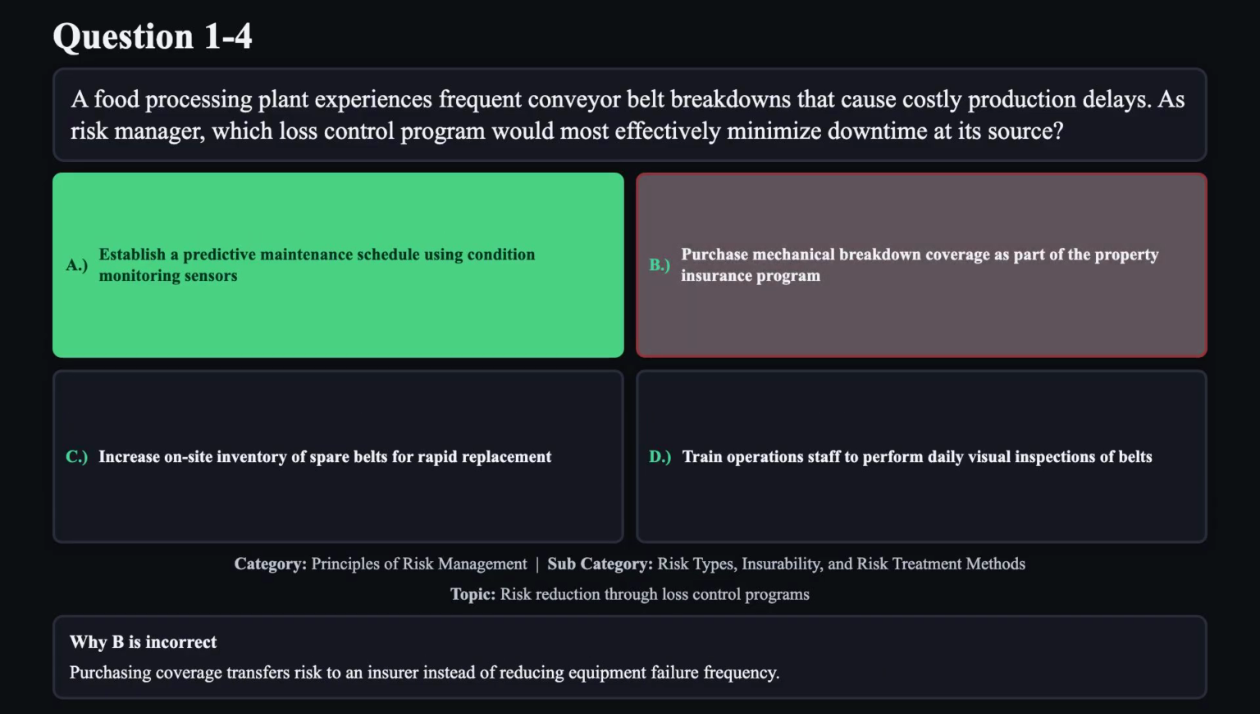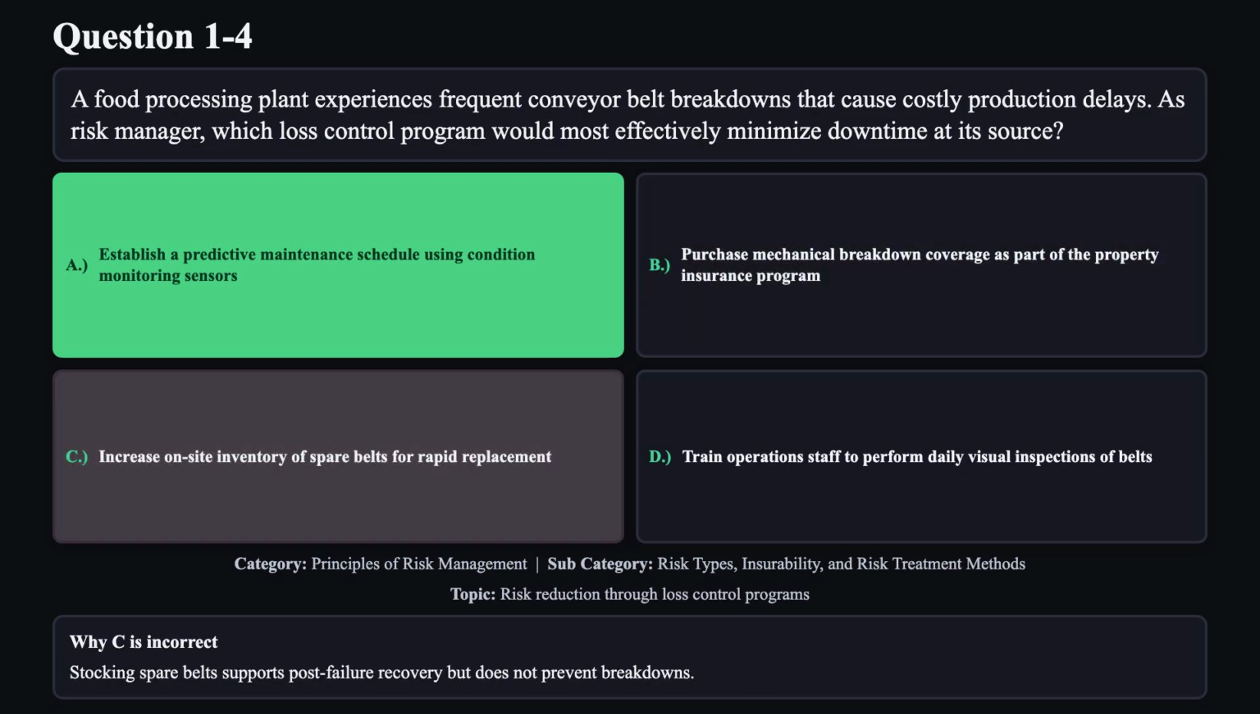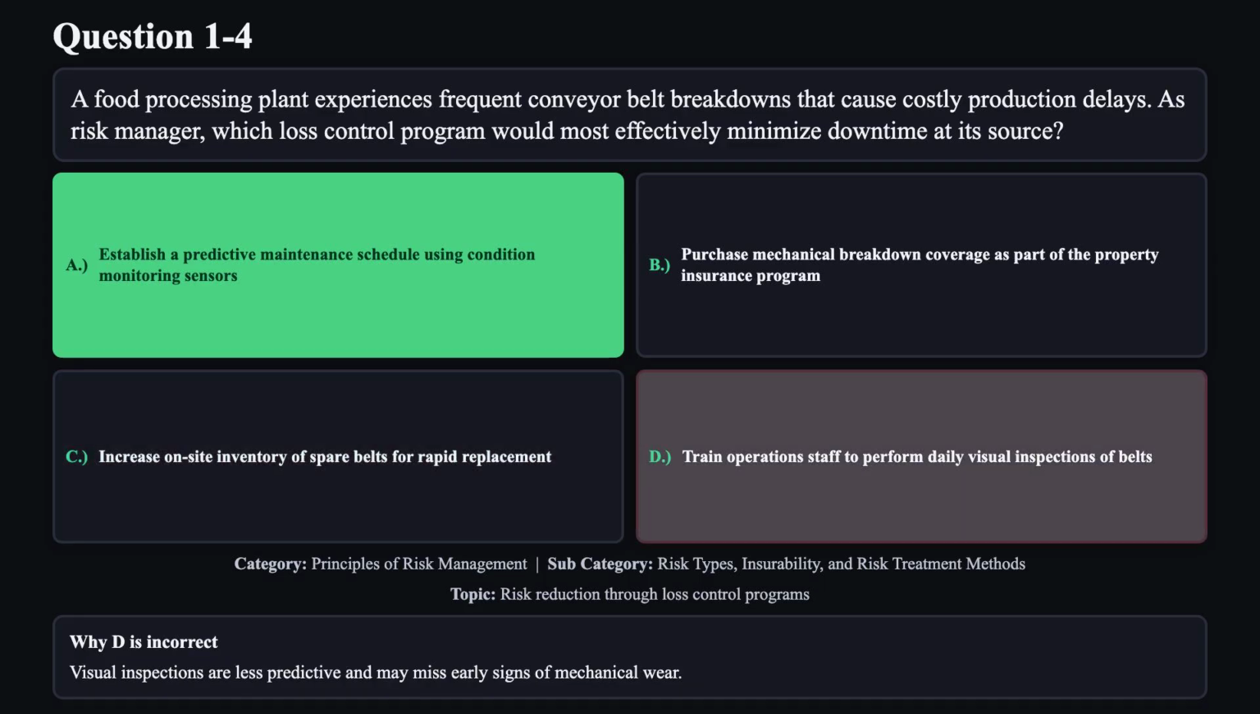Reason B is not correct. Purchasing coverage transfers risk to an insurer instead of reducing equipment failure frequency. Reason C is not correct. Stocking spare belts supports post-failure recovery but does not prevent breakdowns. Reason D is not correct. Visual inspections are less predictive and may miss early signs of mechanical wear.